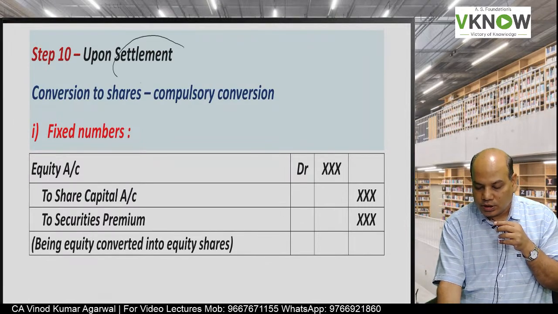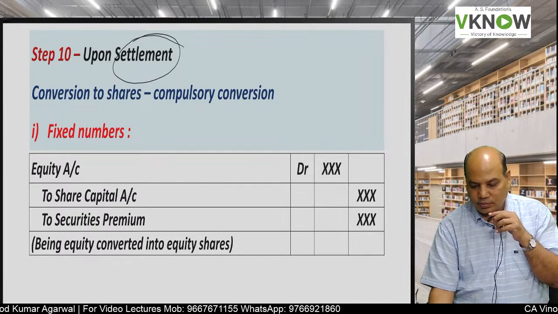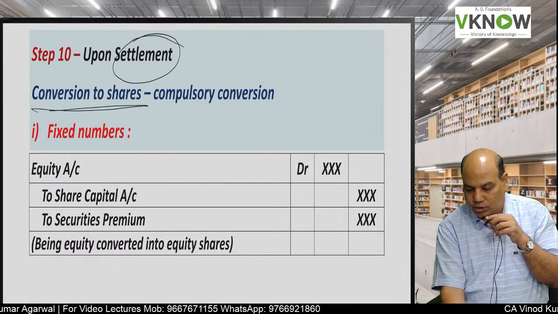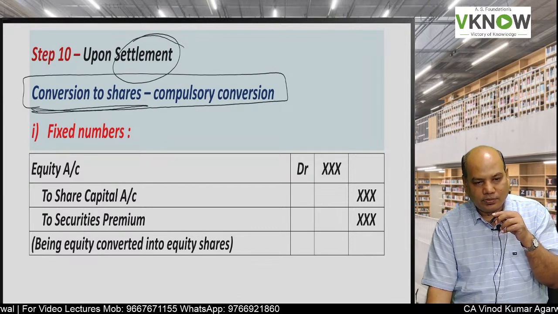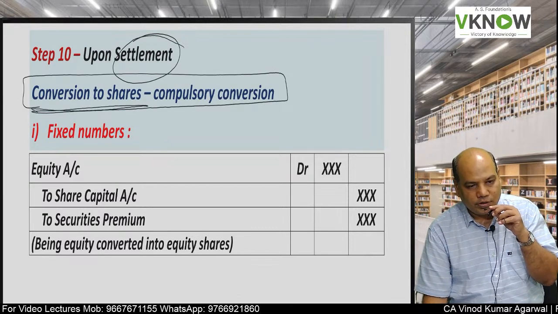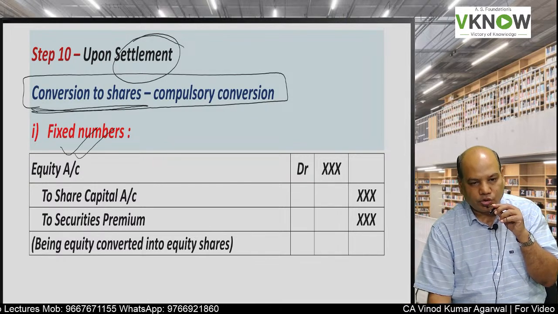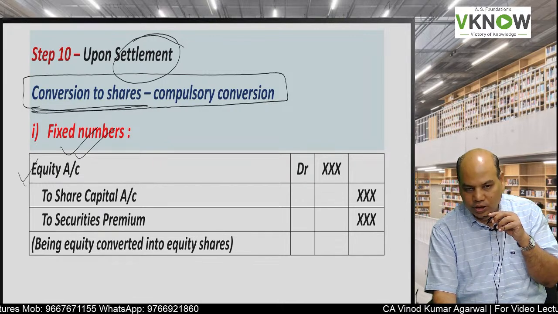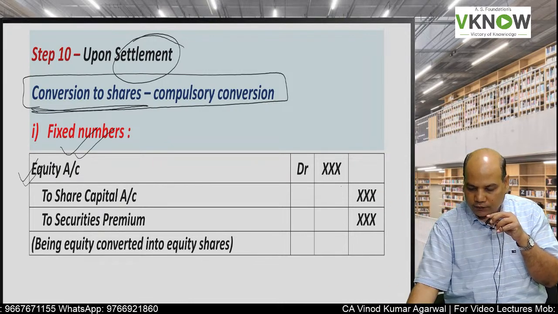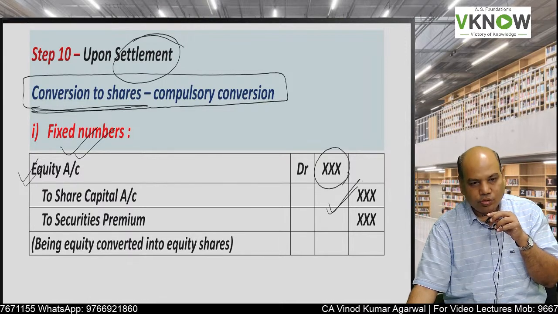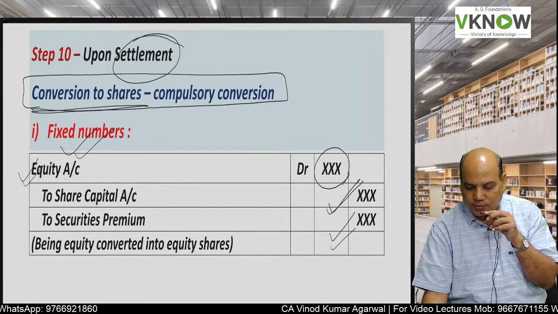Let us come to the settlement date. Conversion into equity shares. Suppose the instrument requires mandatory conversion into equity shares. A fixed number of equity shares have to be issued. Equity account debit which you had credited earlier, and from that equity account you credit share capital and credit securities premium.